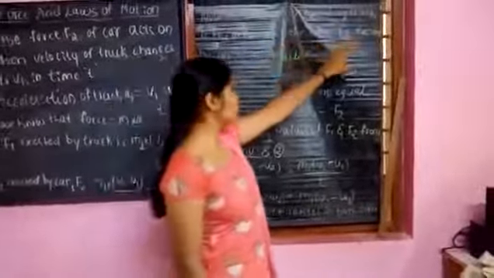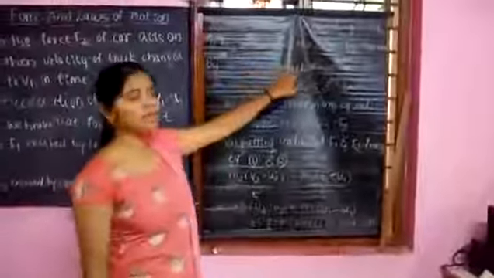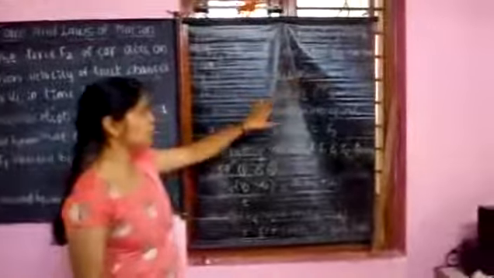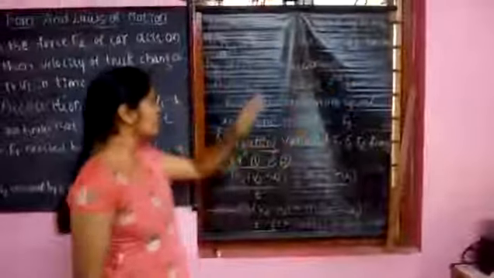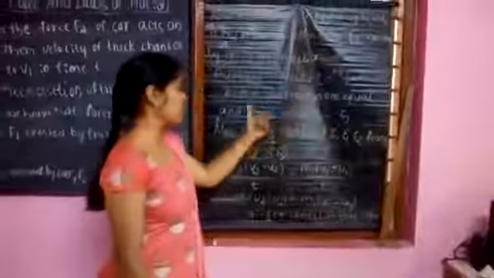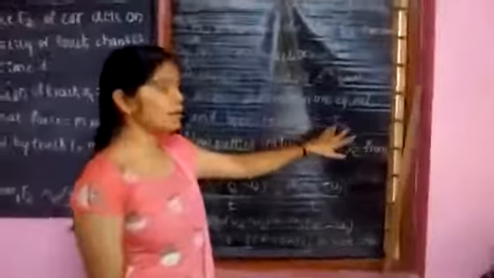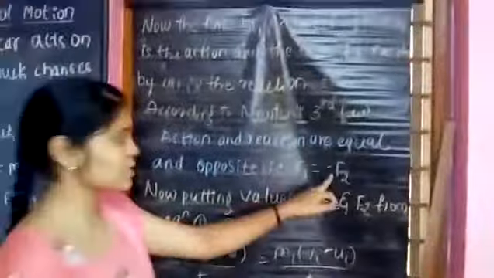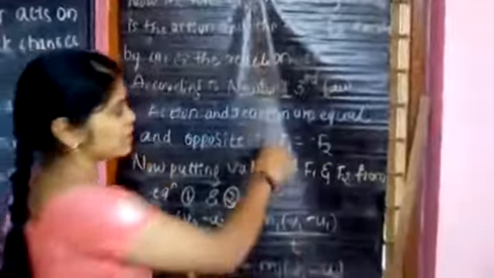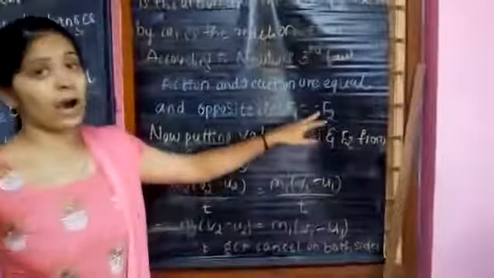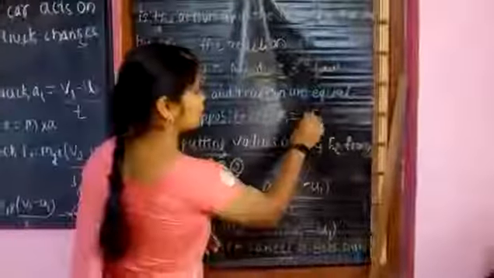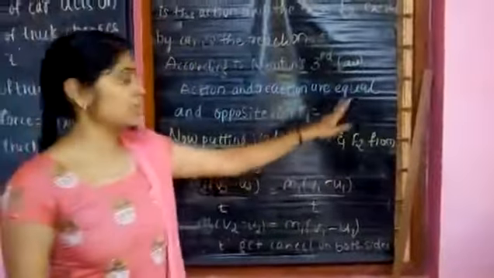The force F2 exerted by the car is the reaction. According to Newton's third law, action and reaction are equal and opposite. We know that, so F1 equals minus F2. Why the minus sign here? Equal and opposite. Here it is positive, but the other is opposite. Therefore, F1 equals minus F2.